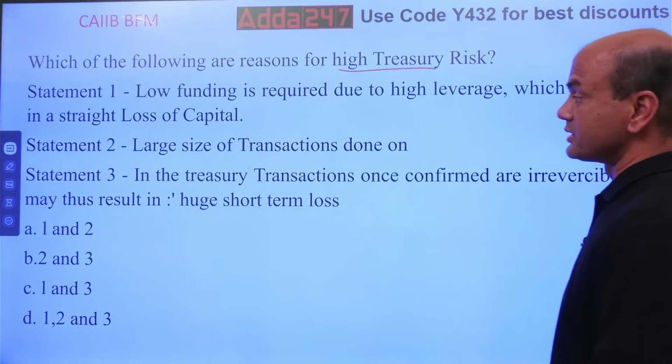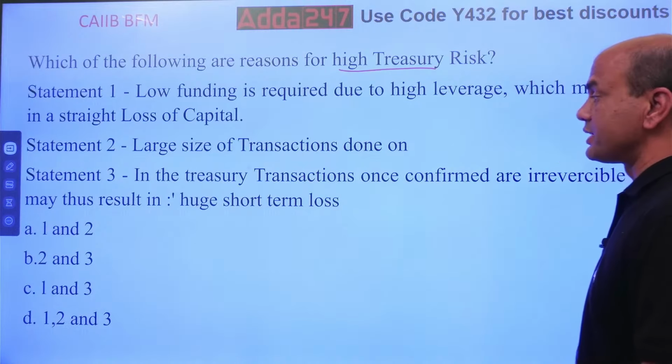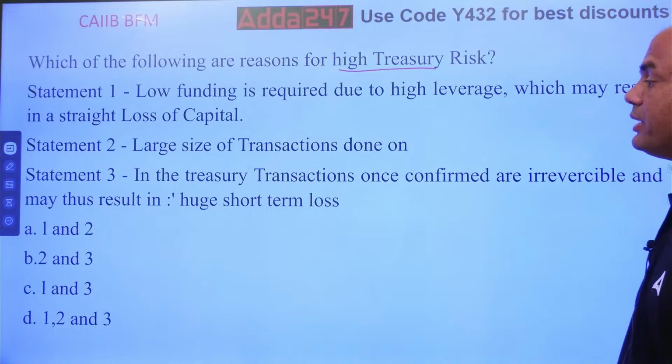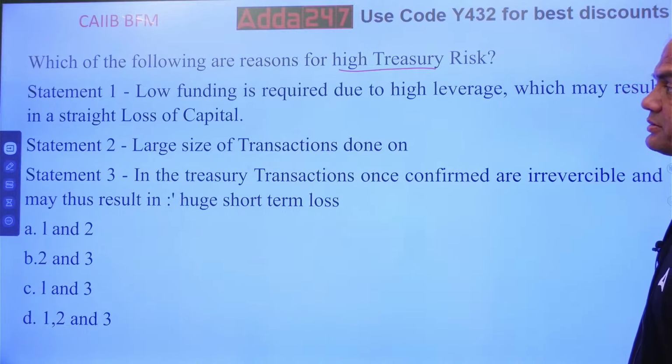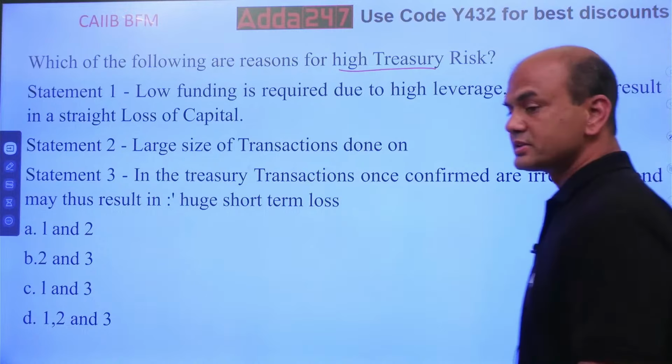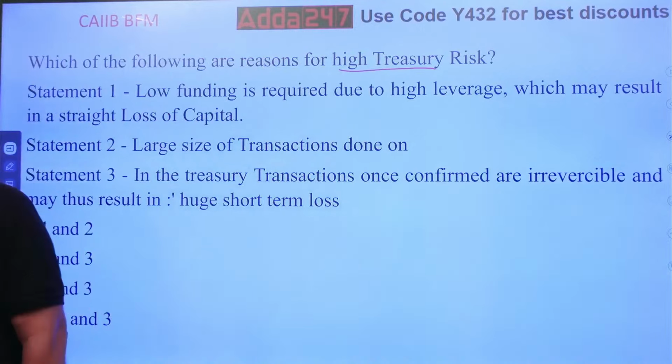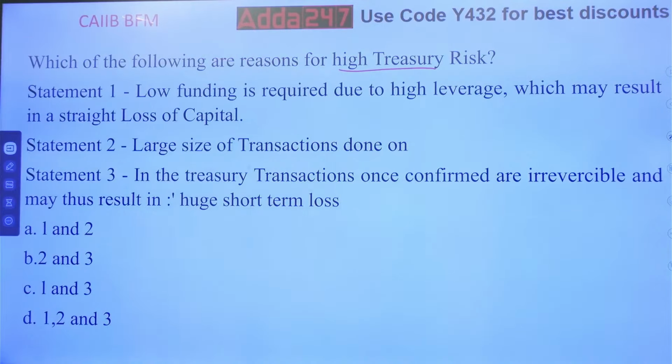Large size of transaction. In treasury, transactions once confirmed are irreversible and may result in huge short-term losses. Why do we call this treasury business high risk? Think over it.